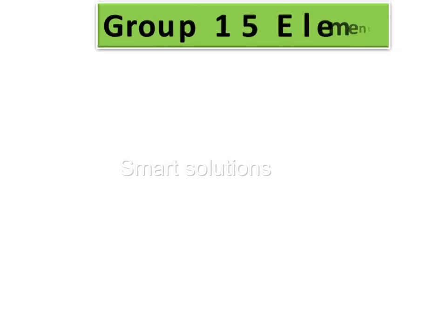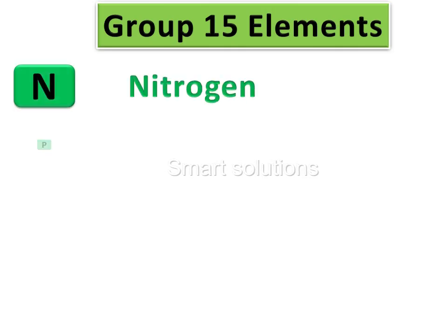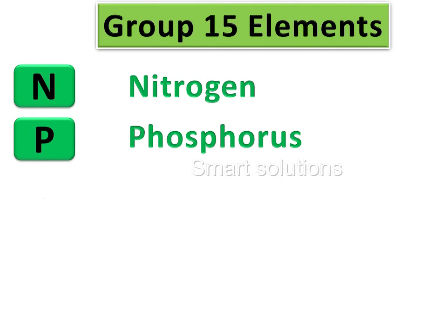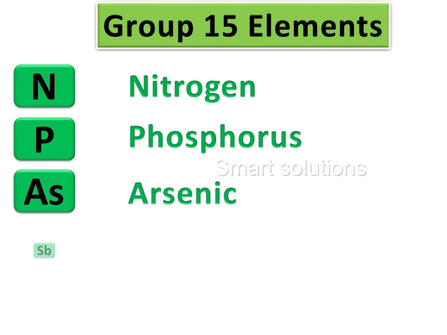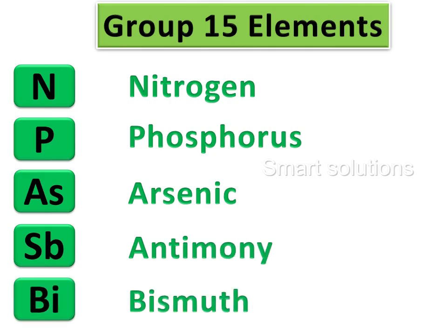Group 15 elements are nitrogen, phosphorus, arsenic, antimony and bismuth.